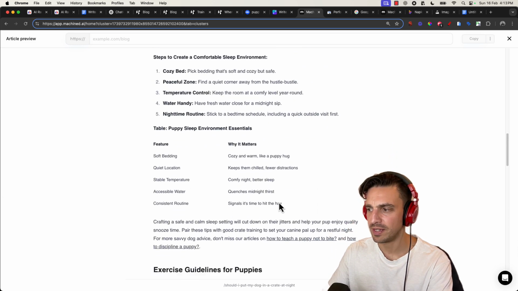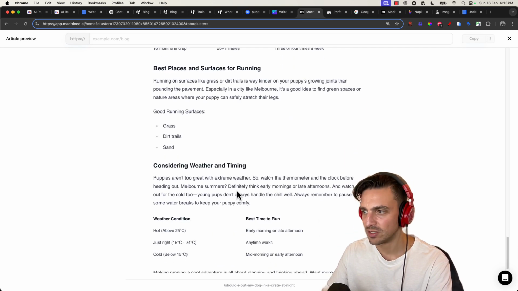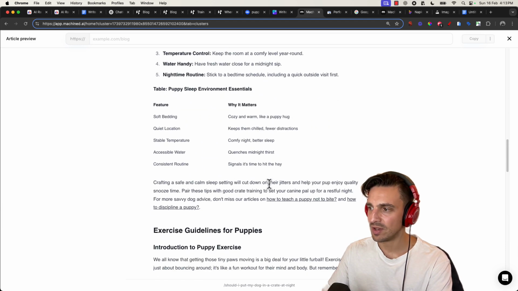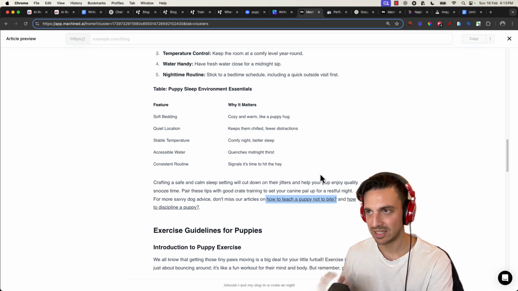Now, there's a couple of things that I want you to keep in mind that this tool is doing automatically, which makes it really useful for you to learn how to use. One thing here is that it's underlining certain keywords, like "How to teach a puppy not to bite." This is interlinking with the other blogs in the same cluster, because this writes clusters of blogs.